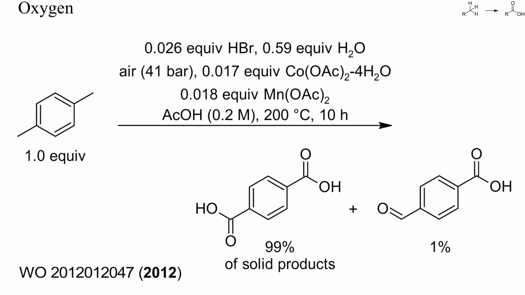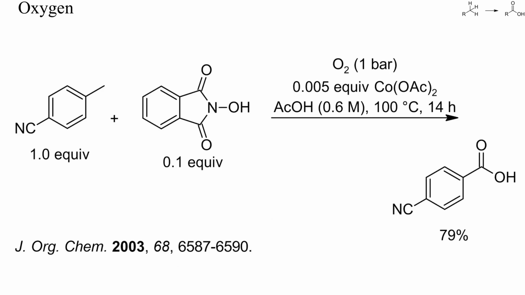Under carefully optimized conditions, however, a much cleaner oxidation can be achieved. Here, a mixture of cobalt, manganese and bromide was used to catalyze the aerobic oxidation of paraxylene. Mostly terephthalic acid was obtained, along with a small amount of an aldehyde. In this example, 4-methylbenzonitrile was oxidized to 4-cyanobenzoic acid by oxygen, with the aid of N-hydroxyphthalimide and cobalt acetate.